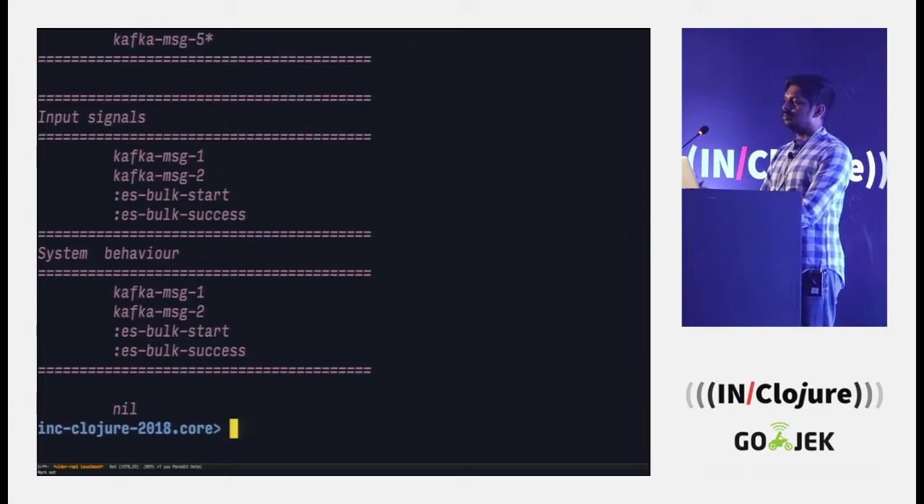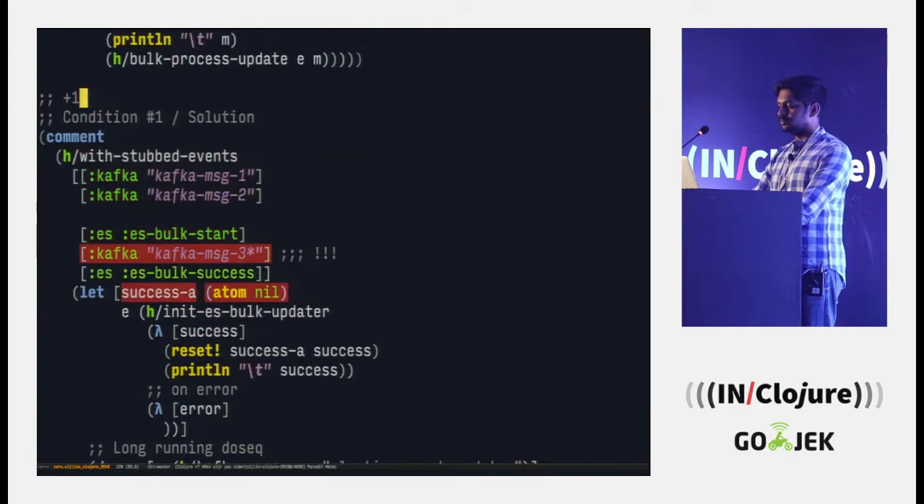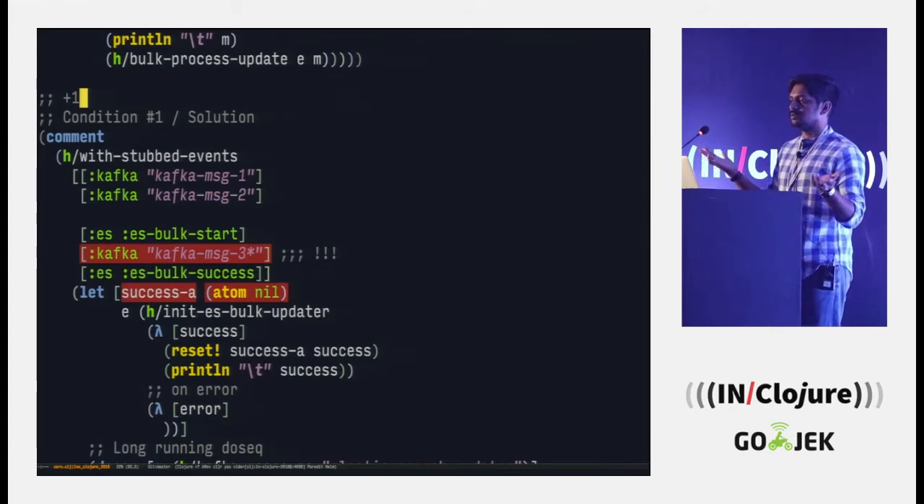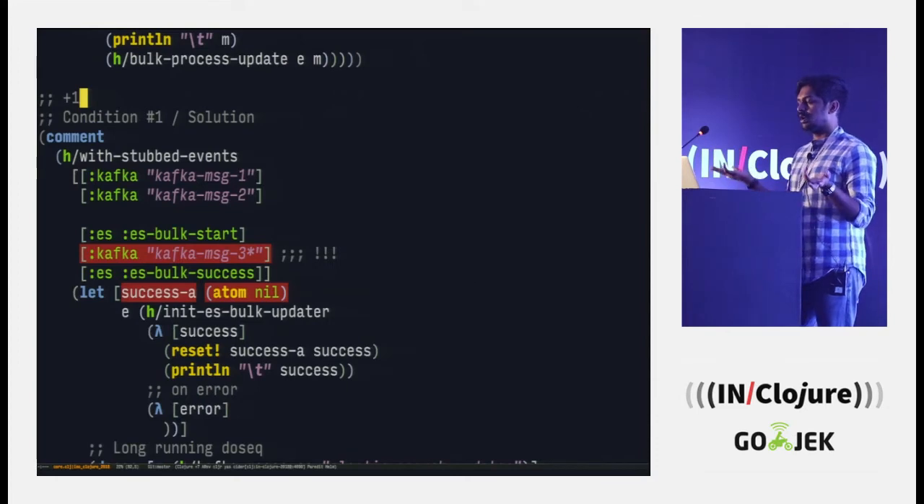But let's see some strange cases which we will have to handle. If you see the part in the red, there's a Kafka message that has arrived between when the Elasticsearch update started and it ended. We don't want this, but we can't control external systems. That's how they got generated by our traffic. So what can we do with this?